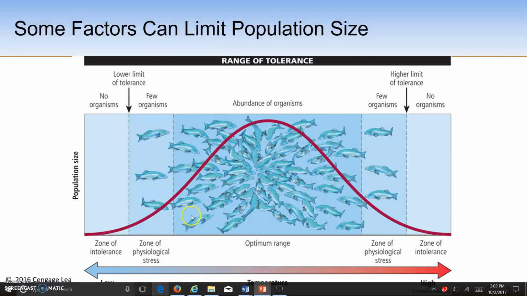The abundance of organisms is in the optimal range of temperature for this particular fish species, and as the temperature gets warmer, there's a zone of physiological stress where few organisms will live. And then finally, an area where no organisms live because it's too hot. We often refer to the range of tolerance as having a lower limit of tolerance and a higher limit of tolerance, and an actual value could be specified for temperature or dissolved oxygen content or nitrogen concentration or water depth and so on.